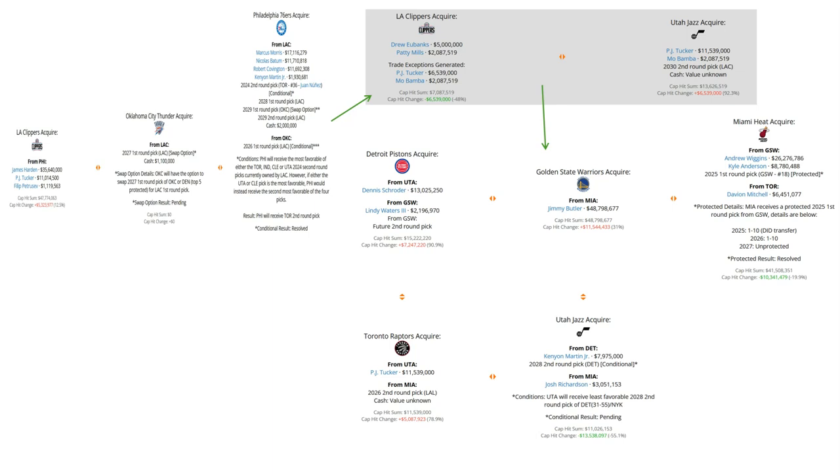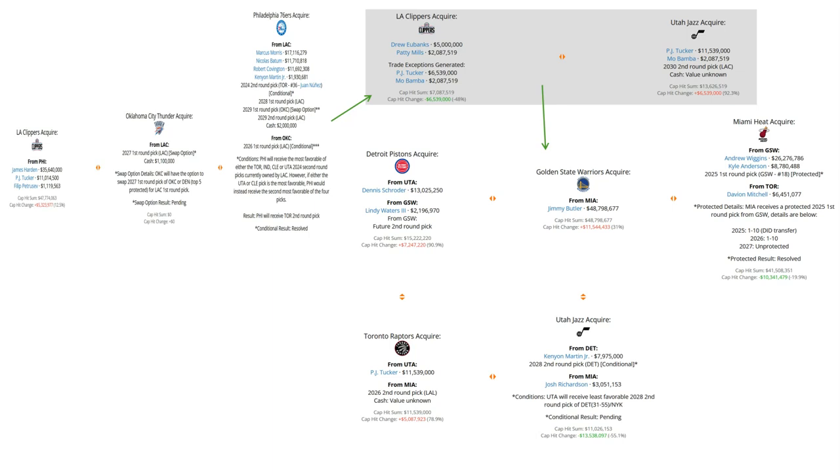The Raptors sent Davion Mitchell to Miami. Detroit get Dennis Schroeder from Utah, along with Lindy Waters III and a future second-round pick from the Warriors. And the Jazz would acquire Kenyon Martin Jr., Josh Richardson, and a second-round pick in 2028. All of these parts are still with their respective clubs, except for PJ Tucker, because he was bought out by the Raptors and he is now with the New York Knicks because he wanted to play for a contender.